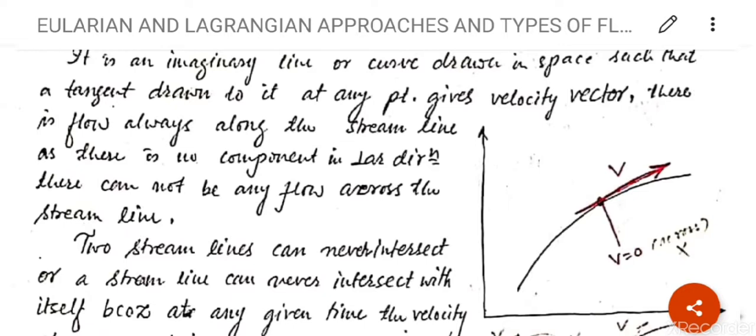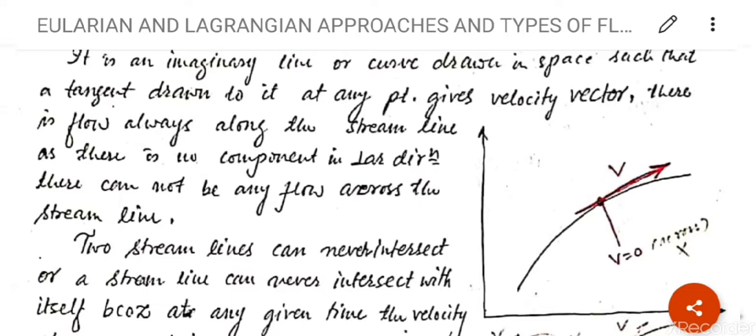Clear? There is a flow always along the streamline. जिस डायरेक्शन में स्ट्रीम लाइन जा रहा उसी लाइन में वेलोसिटी होगी. क्लियर? As there is no component in perpendicular direction, there cannot be any flow across the streamline.